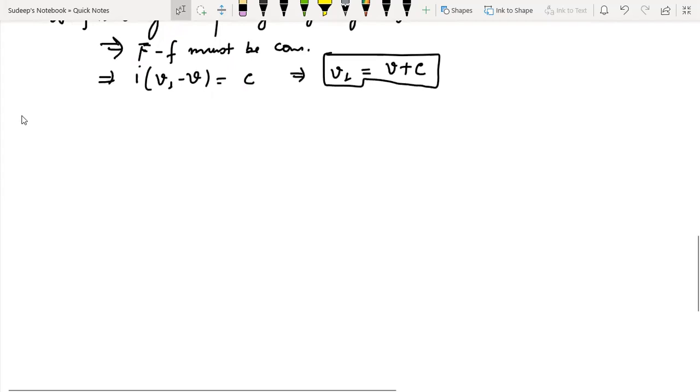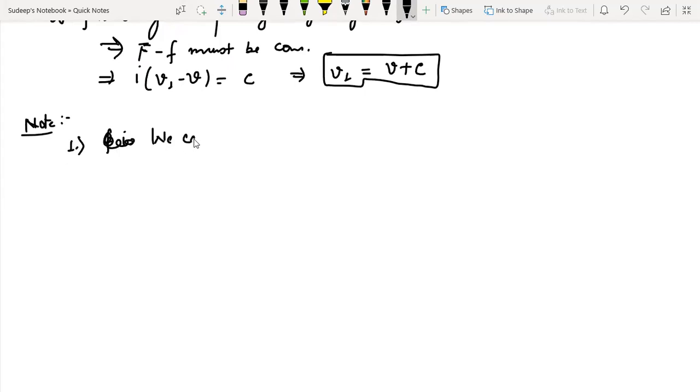Now, a few other points that we really need to take care of. So I'm giving you some notes. Note number 1. The first note is that we cannot choose U and V in an arbitrary fashion.